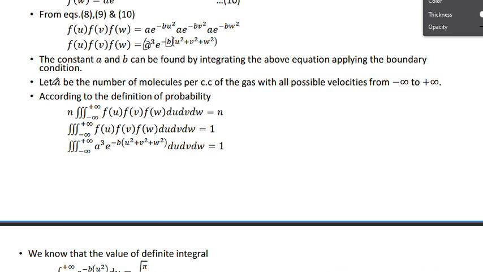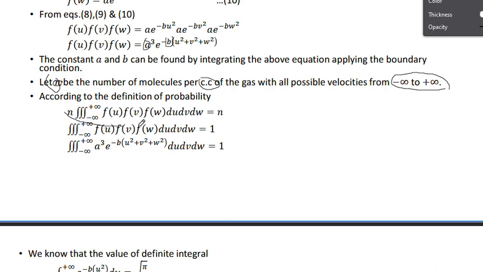And before that, what is here? Let n be the number of molecules per cc. What is the meaning of n? N is the number of molecules per cc, meaning cubic centimeter. In 1 cubic centimeter, how many molecules are there? That is denoted by small n. Number of molecules per cc of the gas with all the possible velocities from minus infinity to plus infinity. So here I am integrating the above equation to get the a value and b value, taking limits minus infinity to plus infinity.